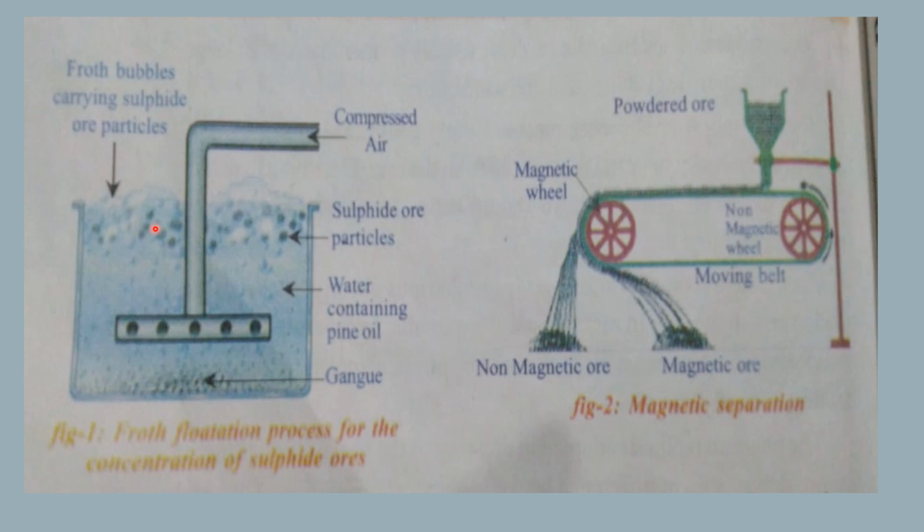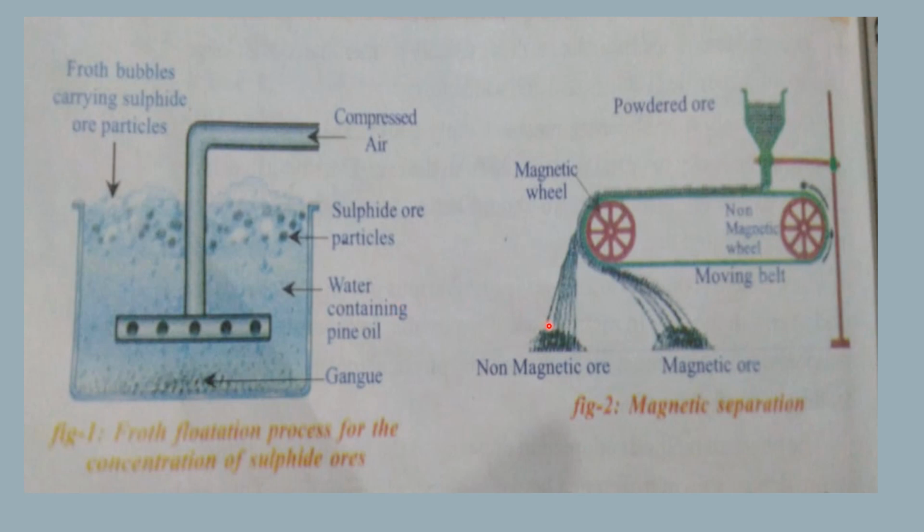So this contains ore particles in it, and the impurities which are dense remain at the bottom of the cell, and hence using compressed pressure, ore particles come up along with the froth, and this froth is timely separated and it is washed to separate the ore particles from it. So in this way, the froth flotation process is useful to separate sulfide ore particles mainly, and including the diagram, this is very important.